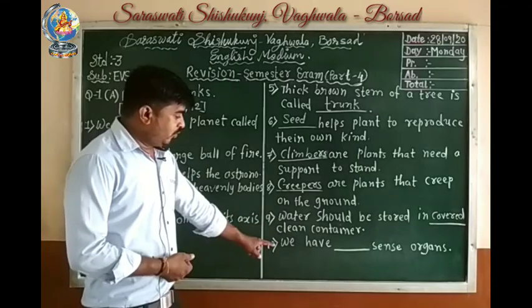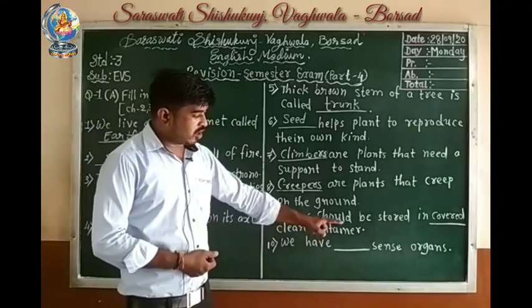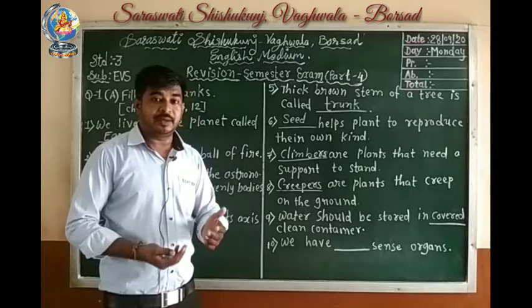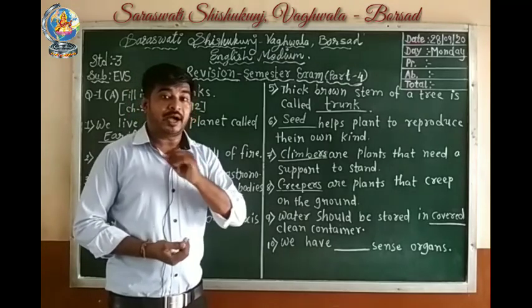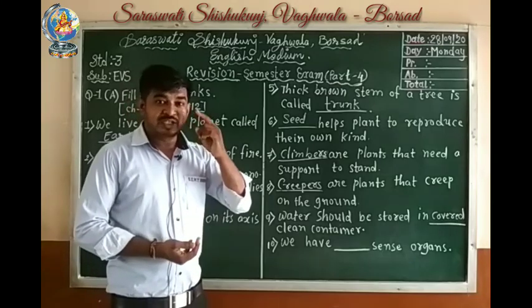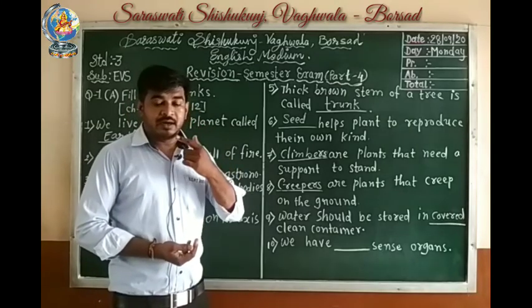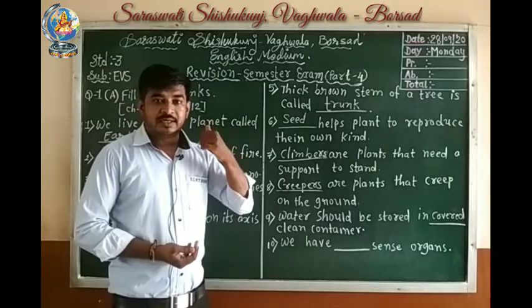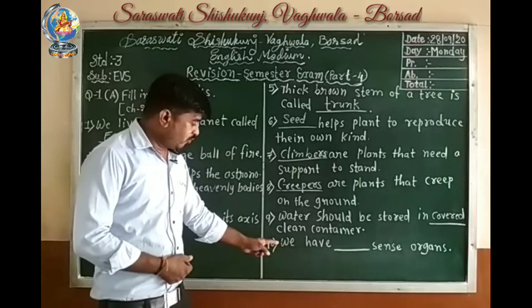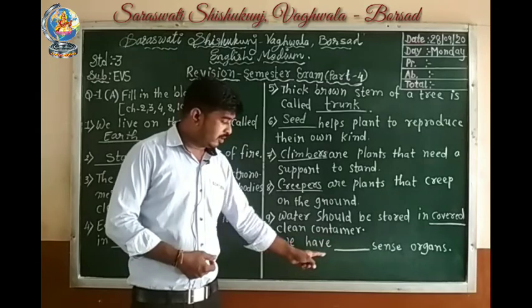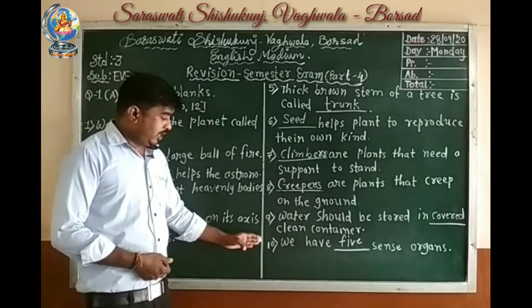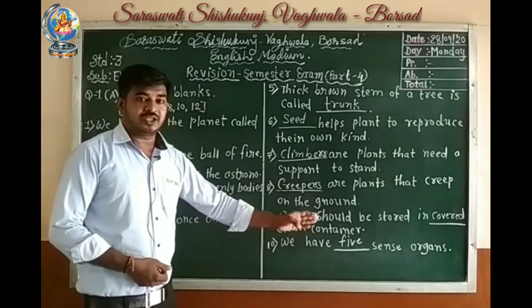Tenth one, we have blank sense organs. Students, how many sense organs do we have? Yes, we have 5 sense organs: eyes, nose, tongue, ears and skin. Here you have to write 5. Okay, we have 5 sense organs.